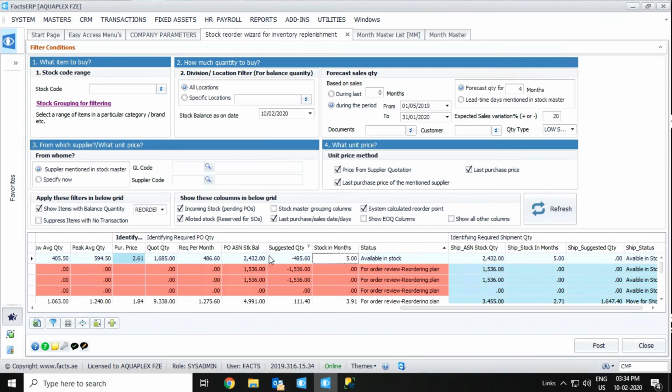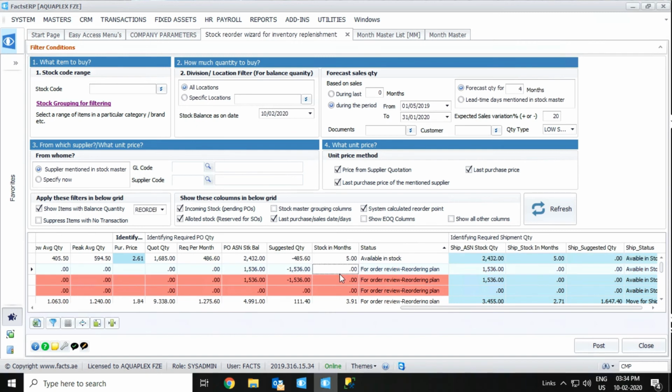This is basically the division by required per month. We are dividing 2432 by 486, which means almost 5. We required 4 months, and we are getting 5, which means we already have stock available for 5 months. Available means we have stock in ordered, shipped and actually received status. So we don't need to order it again, and that is why it is showing available in stock.